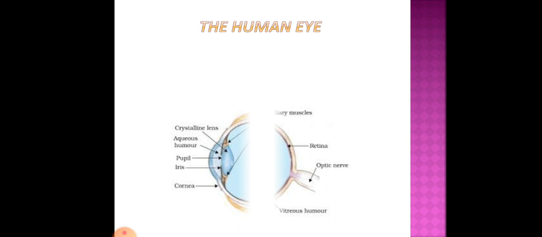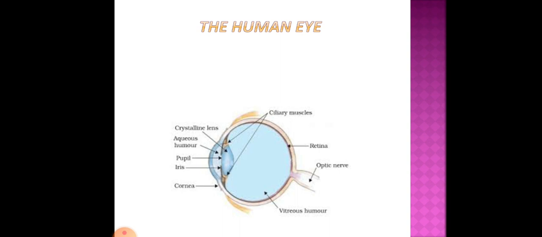Now, human eye. This is the diagram of the human eye. We know from earlier classes that we have five sense organs: ears, nose, tongue, skin, and eyes.